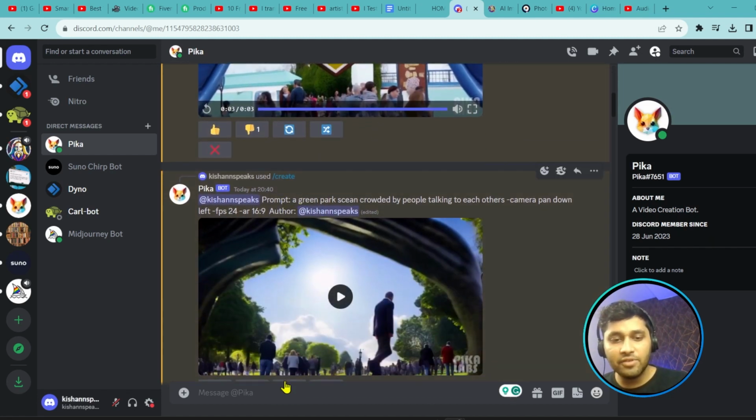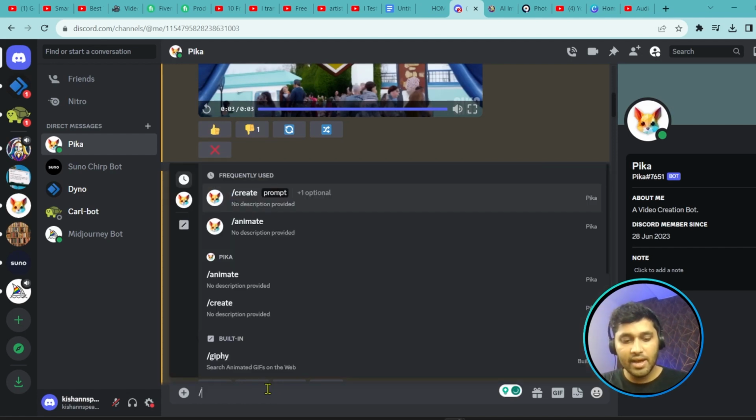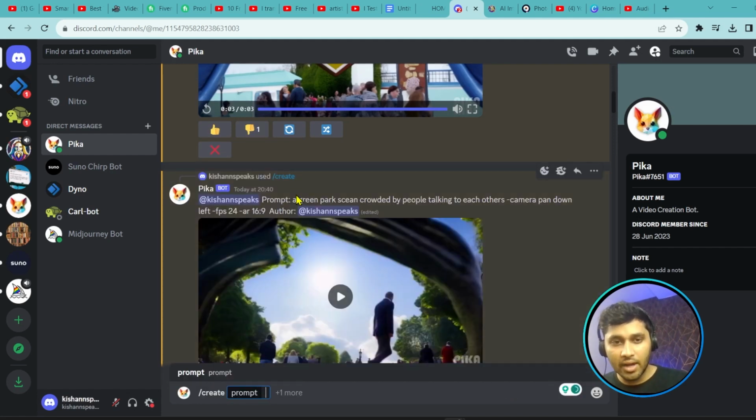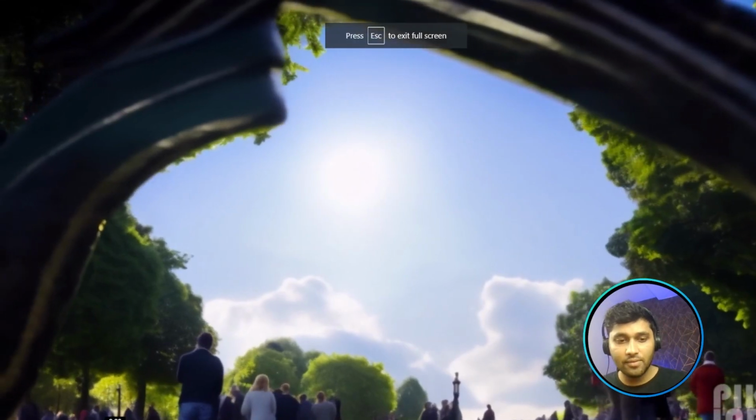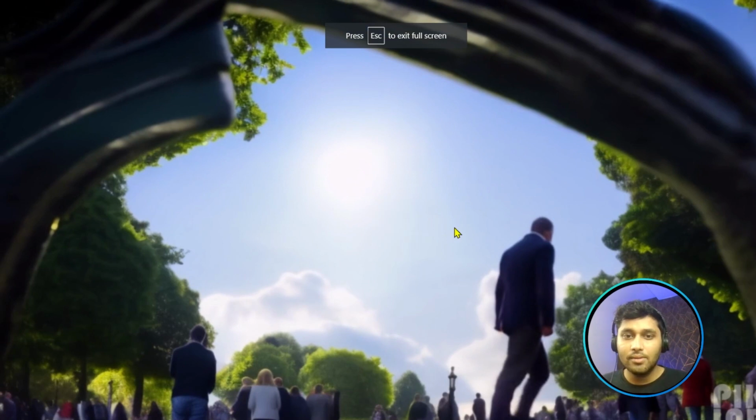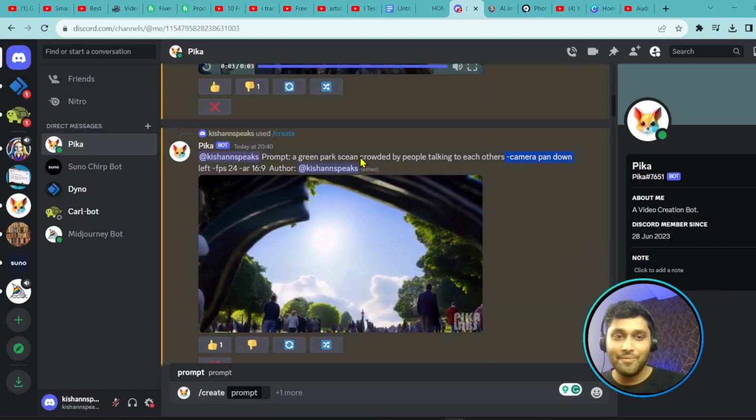Then I again gave slash create, then the prompt: a green park scene crowded by people talking to each other, camera pan down left, fps 24, aspect ratio 9:16. This is the animation, camera pan down then left. This is the animation, and this is the video which I have got. This is a cool video, right? So this is generated by AI, right?